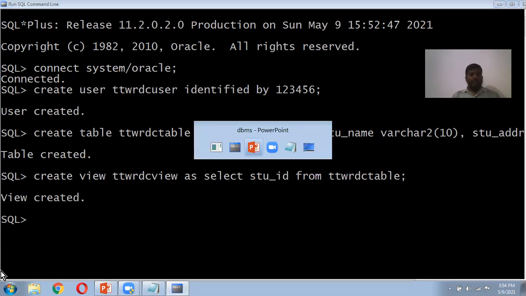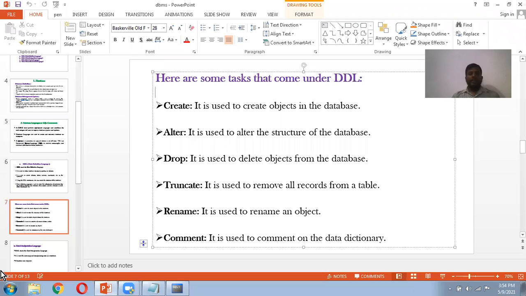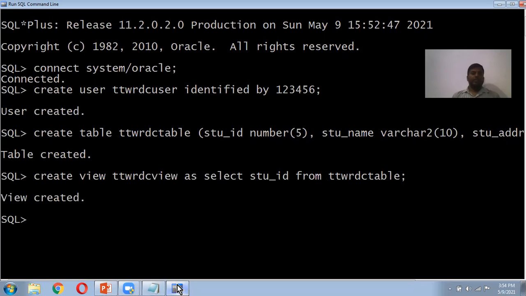So using create, what we can do? We can create a user. We can create an object here. Nothing but here object, nothing but create a table, create a view, create a user also. After creating this one here, what we can do now?